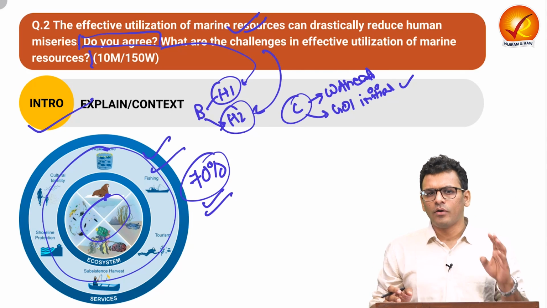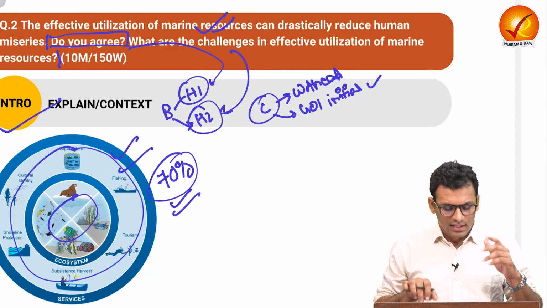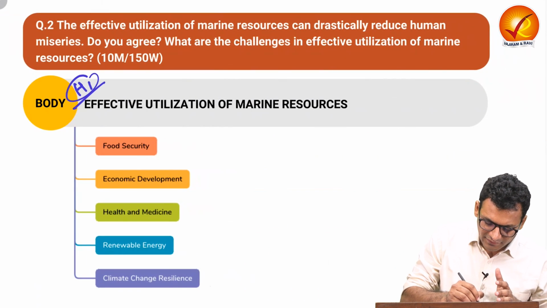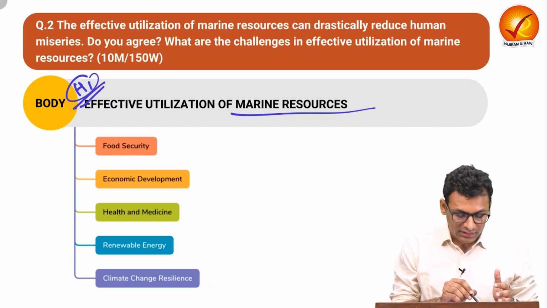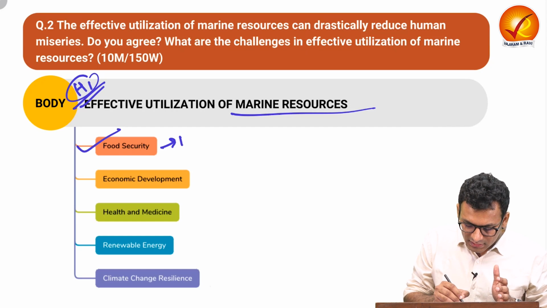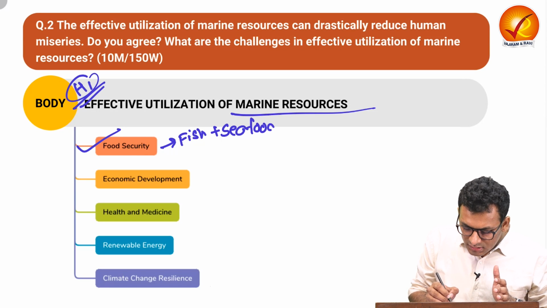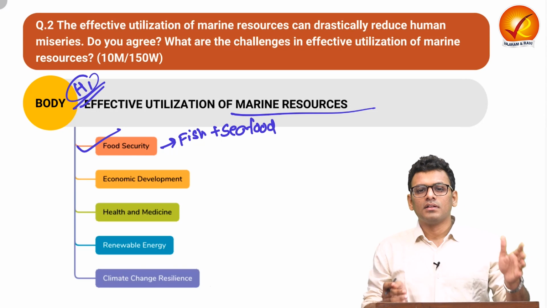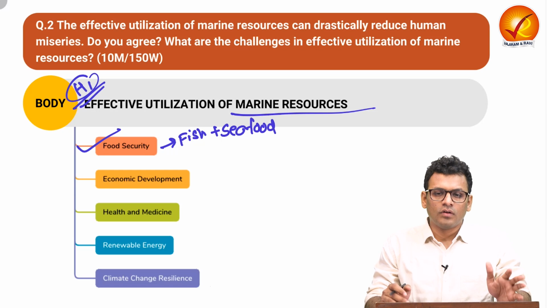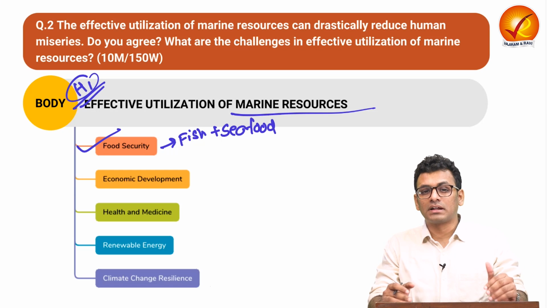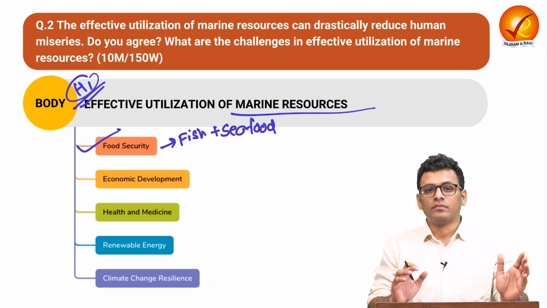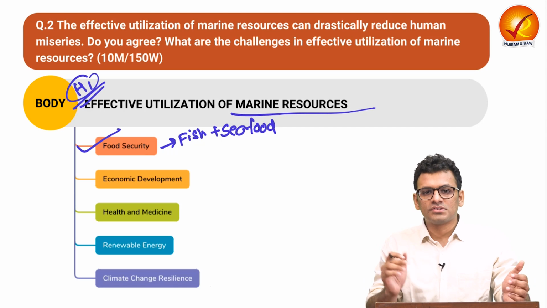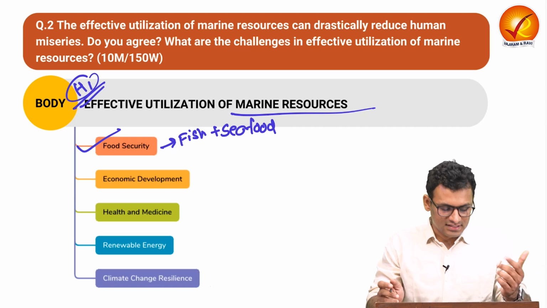Now let us see how exactly marine resources benefit us in the body heading 1, that is, effective utilization of marine resources. Firstly, it can help with respect to food security. Over here, we can talk about how fish plus seafood can help with realization of food security. We have already seen how climate change is impacting agriculture and its productivity. So over here, marine resources, through food security, can give support for the same.